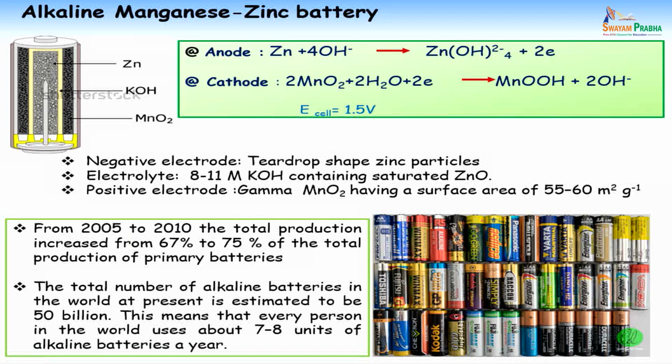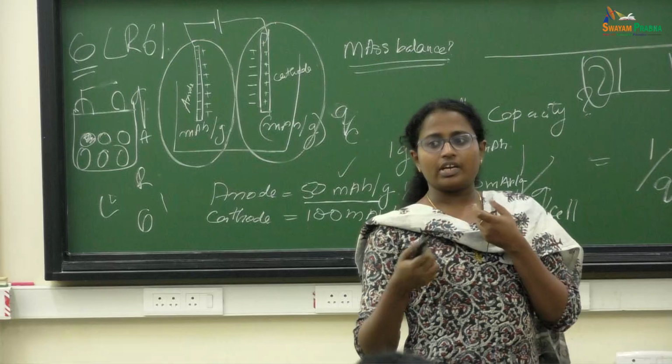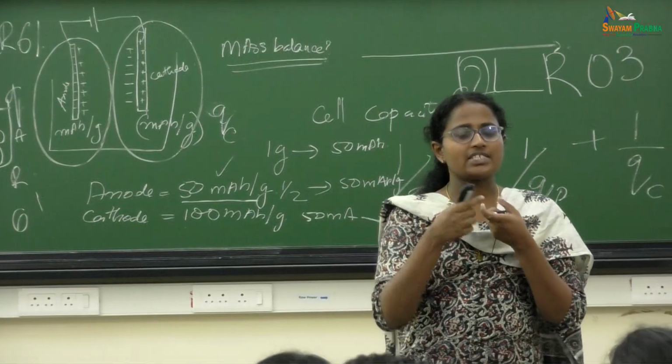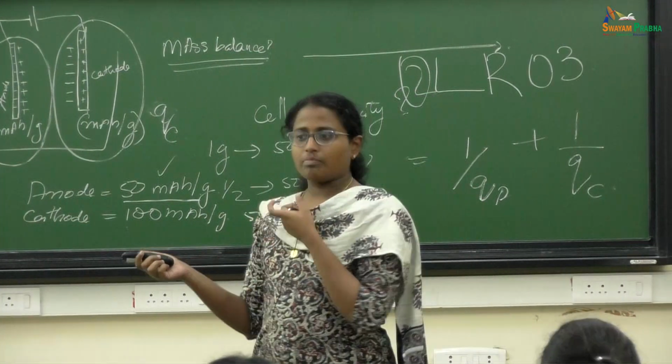In this battery, people use zinc particles, not zinc metal. It is stored like a tear shaped, drop shaped zinc particle to increase the surface area of the zinc. As well as they use manganese oxide. This manganese dioxide is called electrolytic manganese oxide, EMD. If you go to any industry, they will call this particular manganese oxide EMD, that is electrolytic manganese oxide.